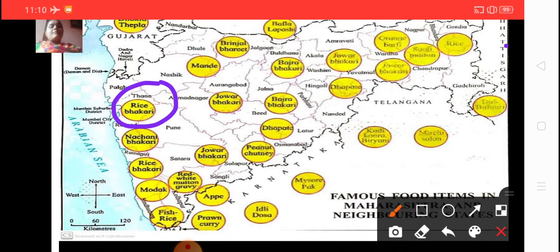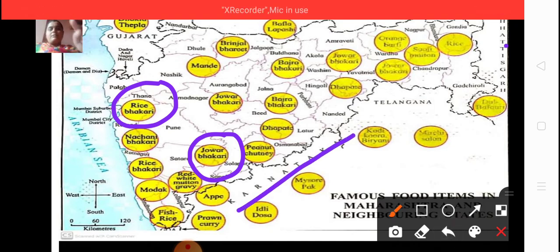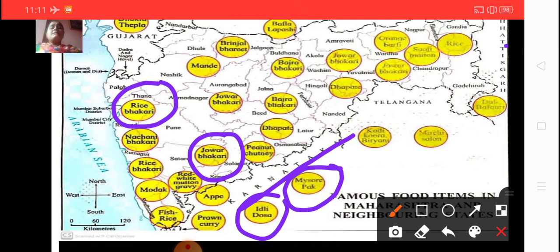Then if you go somewhere here, see Satara. Can you see Satara? Here it is jawar bhakri. So the famous food item of Satara is jawar bhakri. In the same way, if you go to the neighboring states, outside Maharashtra, Karnataka is here. Can you see? Afterwards you will see it clearly. Don't worry, I have written it separately for you to understand. In Karnataka, Mysore Pak and Idli Dosa are the two famous food items. So this is the map which is showing you the famous food items of Maharashtra and its neighboring states.